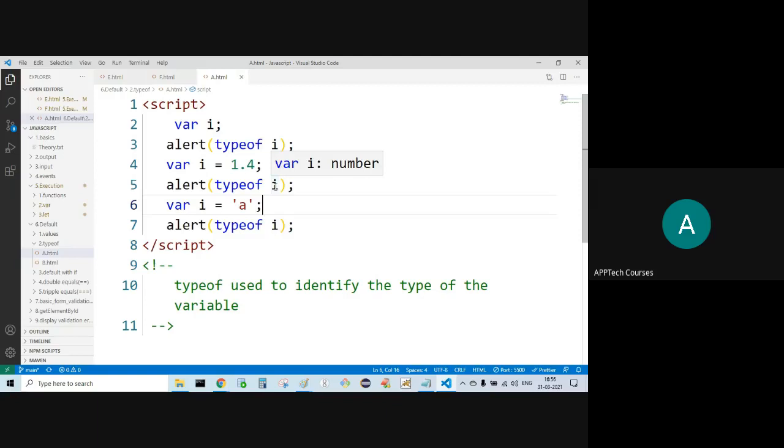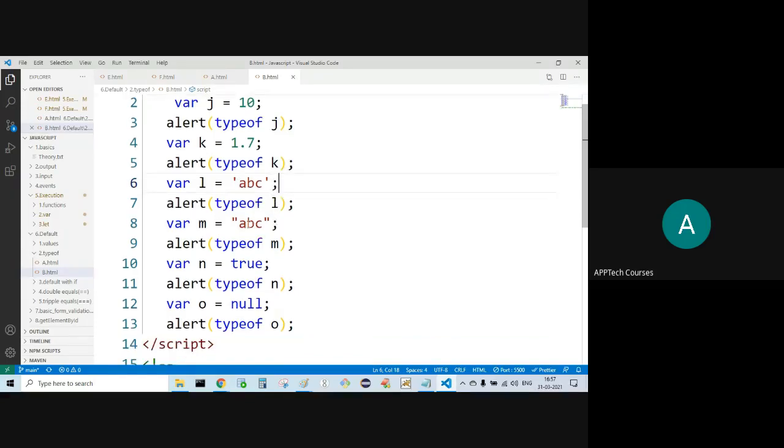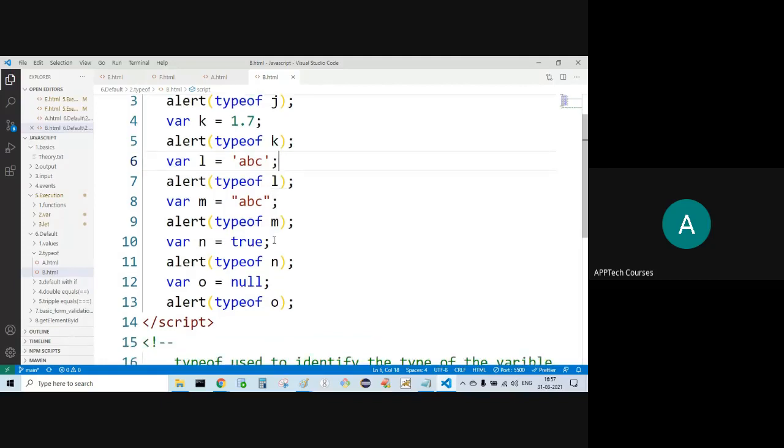Typeof J. What is the type of J? Typeof K. Typeof L. Typeof M. Typeof N. It is the Boolean type.